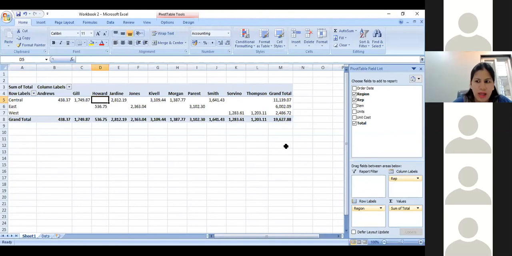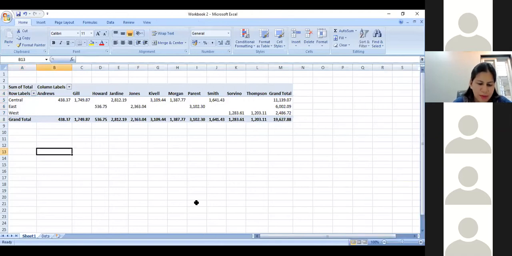Okay, so I can see that Mr. Andrews has contributed 400 rupees in the central region and the total sales done by him is also 400. Pivot is a very easy option in terms of the total compilation of the data. You can use it, for example, if an invoice has 10 products and you have a list of invoices which you have extracted, with the date mentioned against it.